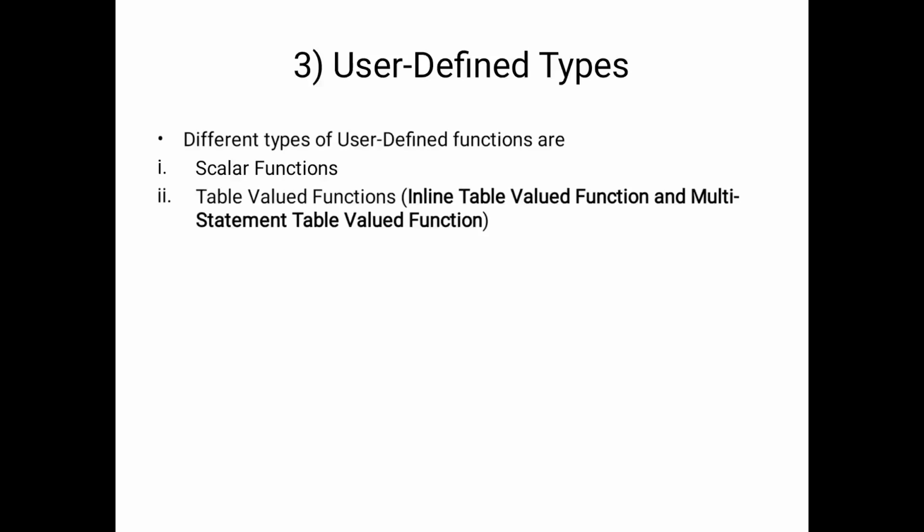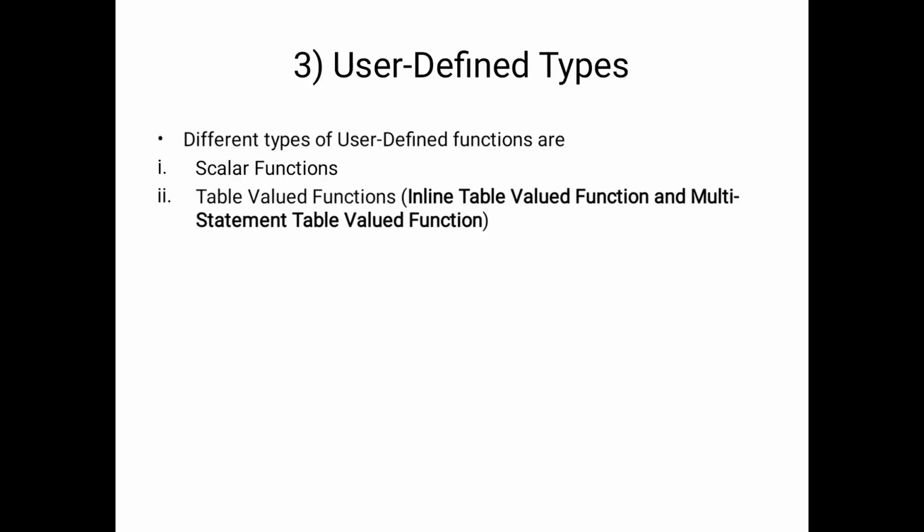These are the functions used as scalar functions. The scalar functions were learned previously, but table valued functions are new.